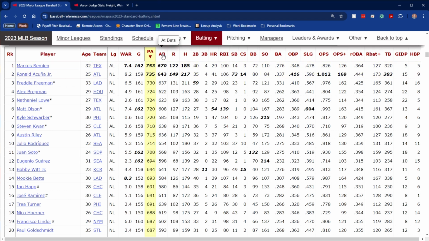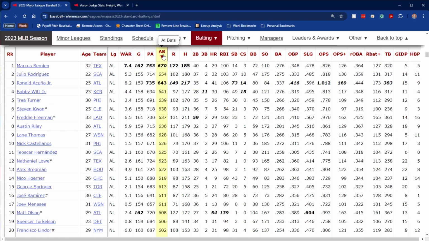And so the average number of at-bats in 2023 was 449. But as you can see, the league leaders usually have well over 600. Occasionally, you'll see players get 700. But generally speaking, over 600 at-bats is where you will see the league leaders.